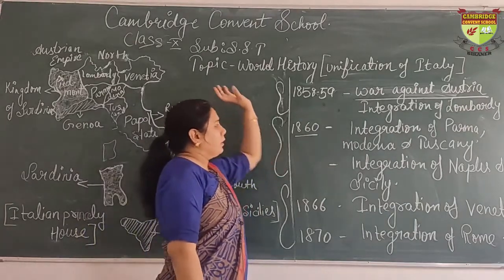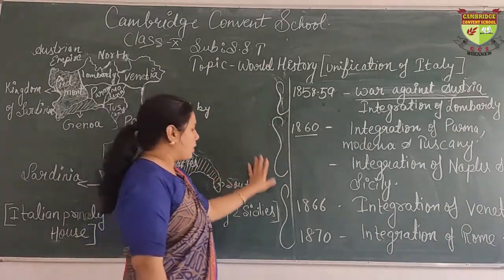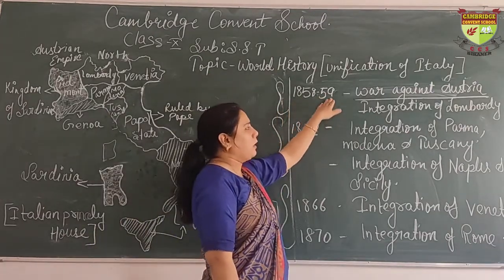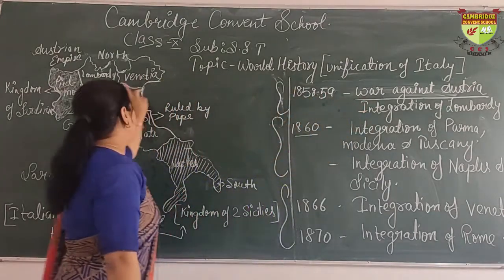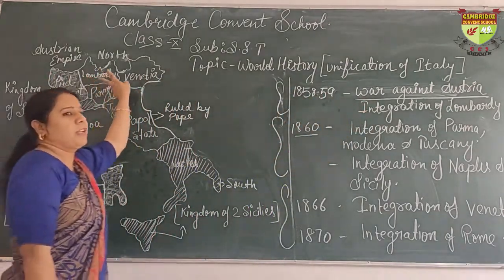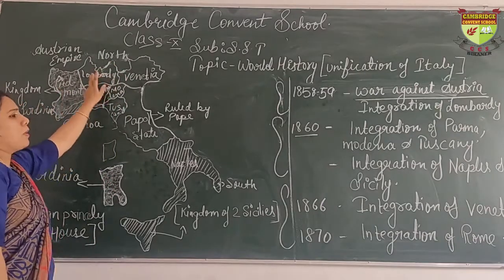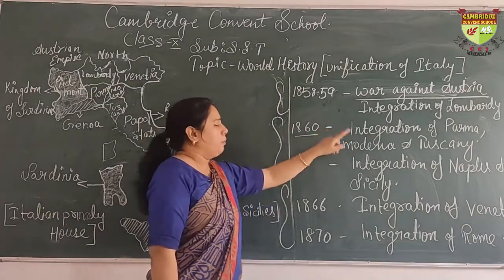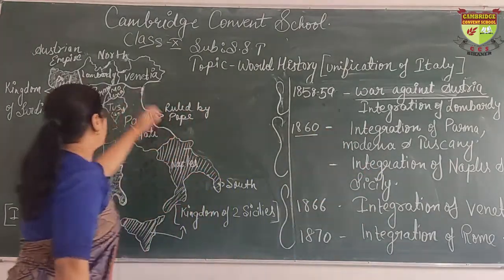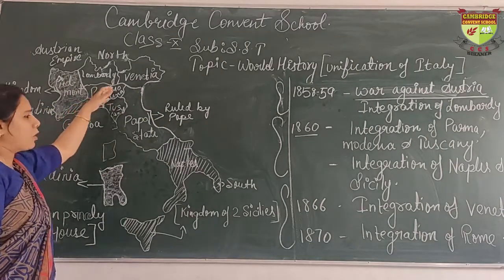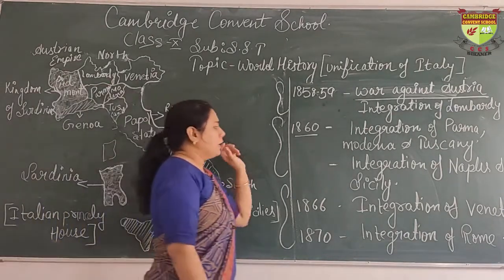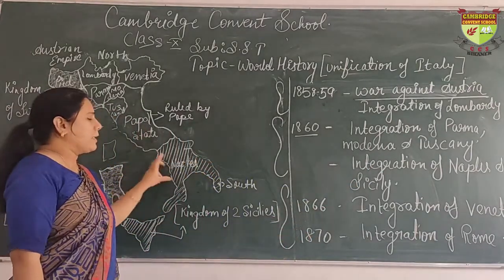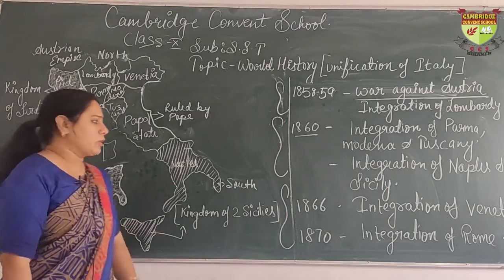Basically, Italy was unified in three phases. In the first phase, 1858 to 59, Lombardy was integrated into Piedmont Sardinia. There was a war between Austria and Sardinia, and finally Lombardy was merged into Piedmont Sardinia. Then in 1860, Parma, Modena and Tuscany were merged into Piedmont Sardinia. So here are Parma, Modena and Tuscany. Then there was an integration of Naples and Sicily also. During this second phase, Naples and Sicily were also merged into Piedmont Sardinia.